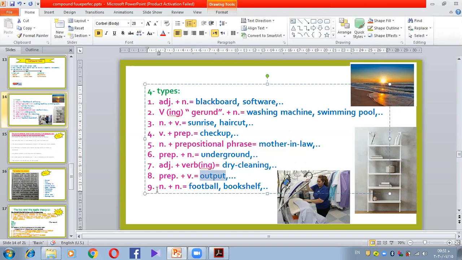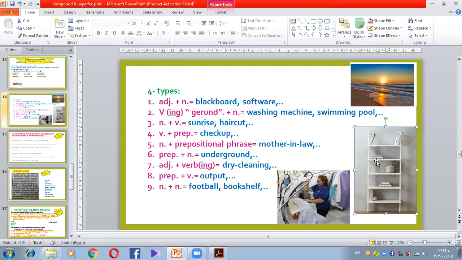Okay. Noun plus noun, this is the easiest one. Football, bookshelf. Okay, this is the bookshelf, guys, where you put the books, for example, or you put decorations or any of this stuff. Dry cleaning, this is a dry cleaning part. Okay, so is it easy for you to understand what a compound noun is? I think it's not so difficult.